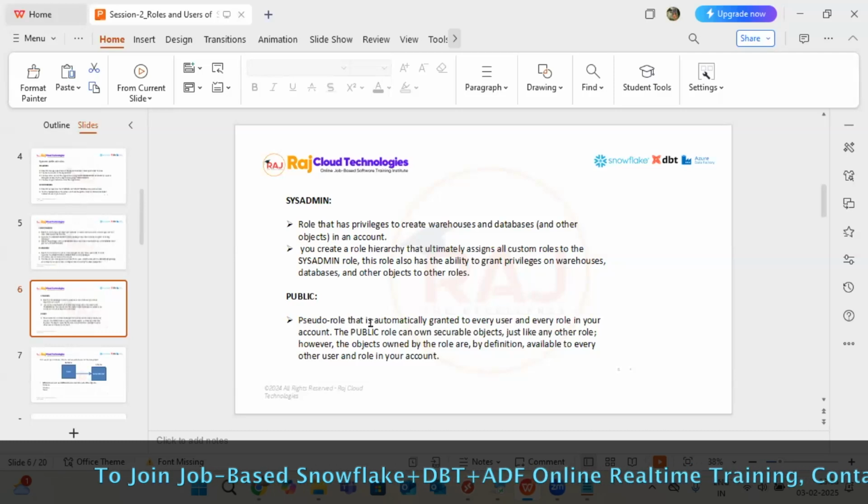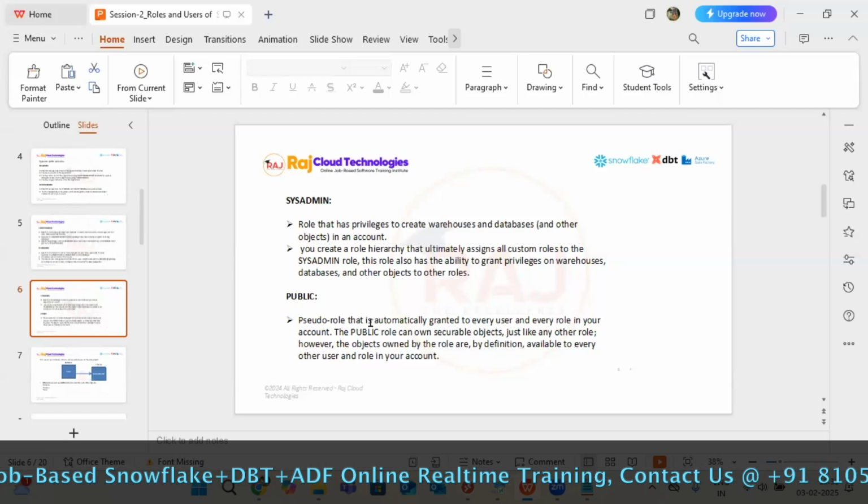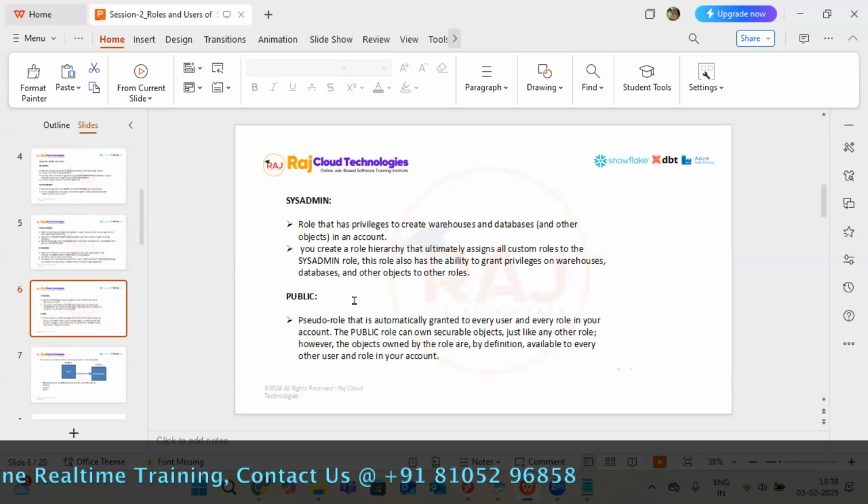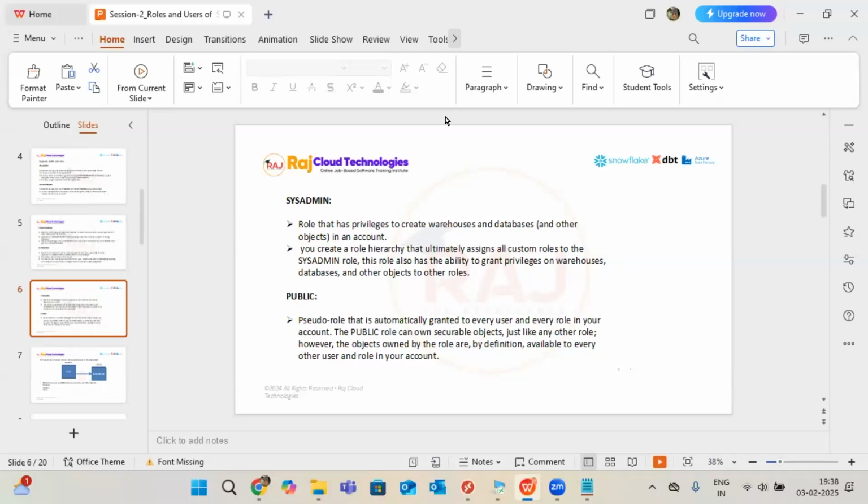In real time also we won't do anything with this. This is a pseudo kind of role. We never use anything on top of this role. Don't create anything, it will just be available. We never touch this because it's a pseudo role. That's the reason you get the access by default.